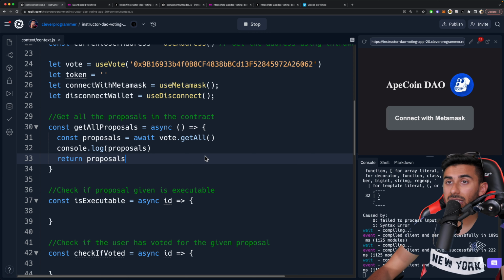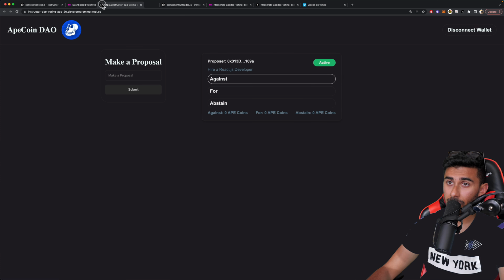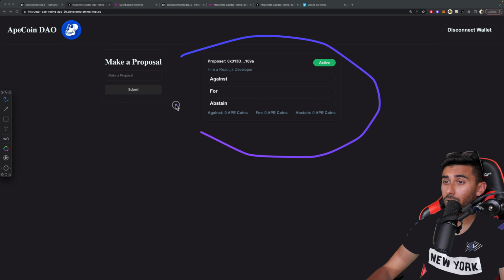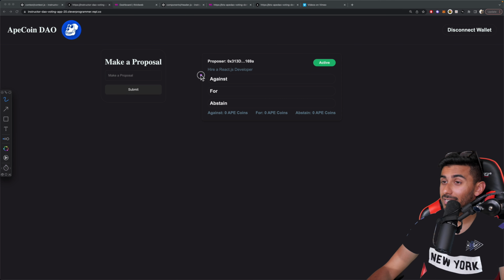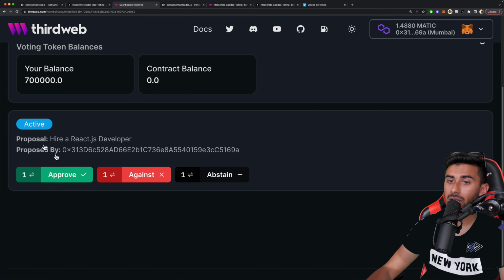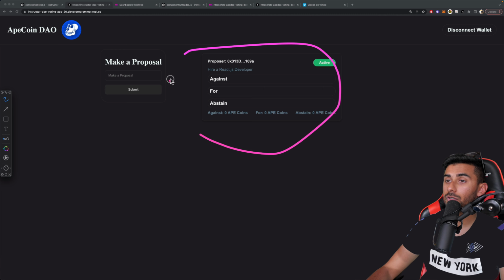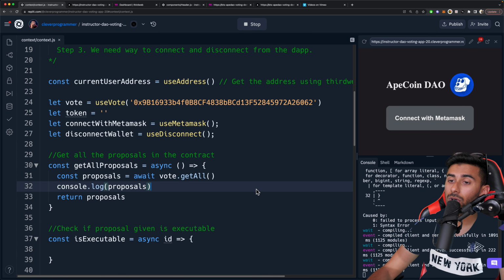All right. Now, so watch this. If everything you've done is correct here, if you go to your app, it should automatically pull your proposal. And if you actually see, it already is. Look at that. It's pulling your proposal from the proposal that you've created, right? So for example, if I go here, I can see hire React.js developer and it's actually pulling it. So that is fantastic. I mean, that is so slick. That happens so quickly. Now, let me show you all the behind the scenes logic that allowed it to get rendered to the front end.